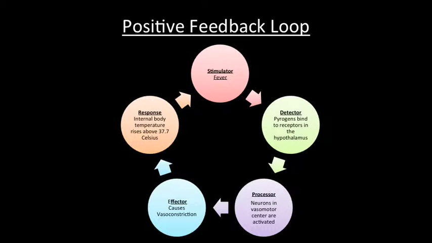Positive feedback loop for fever. The stimulus is the fever. The detector is pyrogens in the blood that bind to receptors in the hypothalamus, causing the set point to rise. The processor is neurons in the vasomotor center that are activated. The vasomotor center then coordinates its response by modulating the autonomic nervous system. The effector is vasoconstriction, which is constriction of the blood vessels, an attempt to retain heat by limiting heat loss from the body's core to skin. The response is the internal body temperature, which rises above 37.7 degrees Celsius.